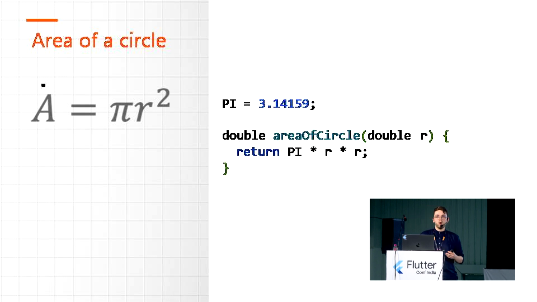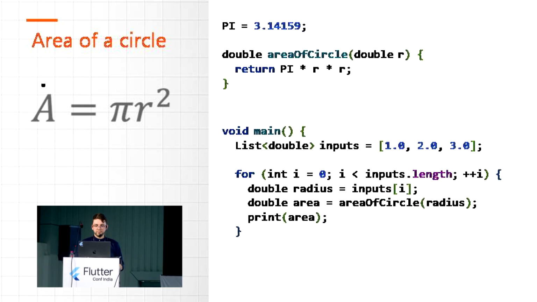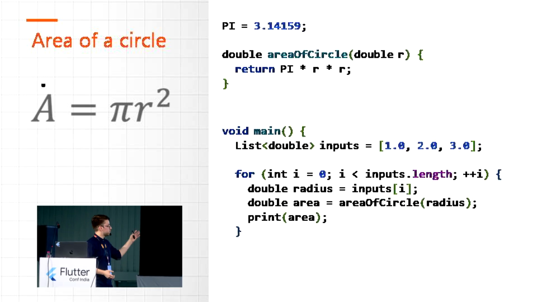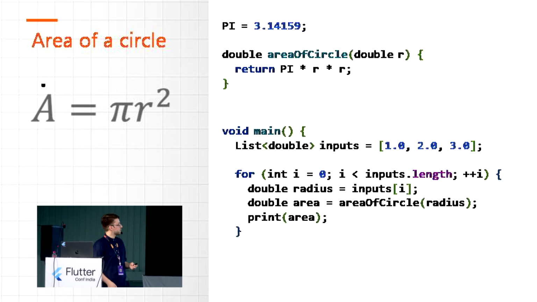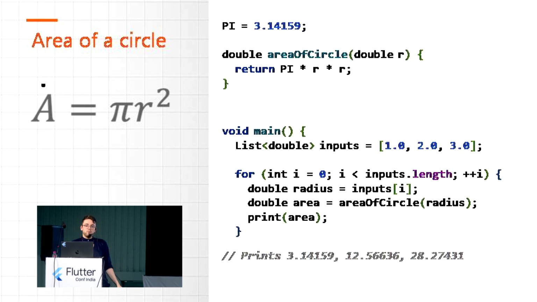Basically, we have one single parameter, the radius, and we return the multiplication of the radius and the pi variable. We can have a small example, a set of inputs, iterate over them, and print the area results to the console, as you can see in the comments below. But there is only one issue with this implementation.